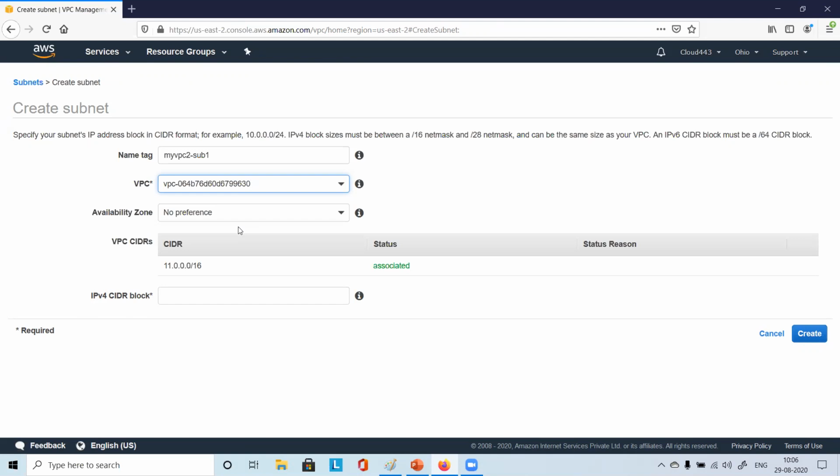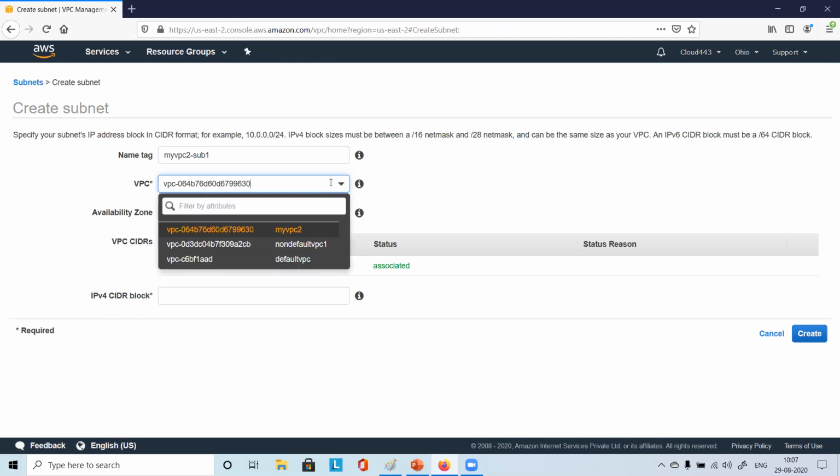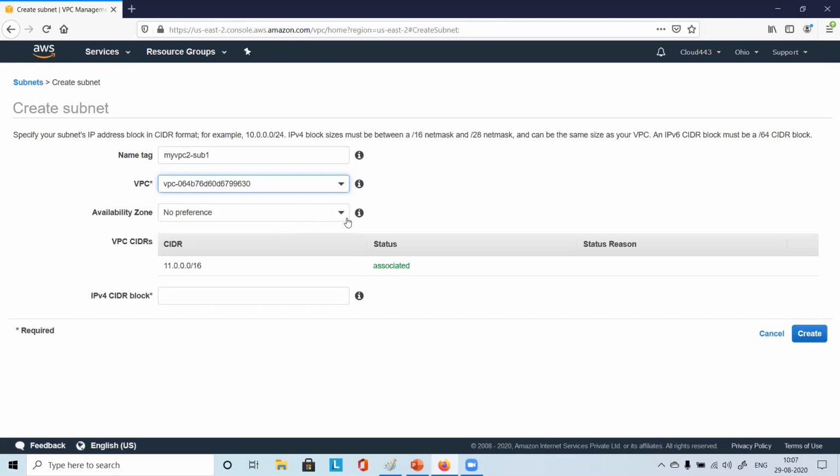And then they will also create the subnets related to all the availability zones in that particular region. For each region you will have one VPC created by default for you. Did I answer your question? Yeah, correct. Okay. So now you just choose this one, this my VPC2 option.